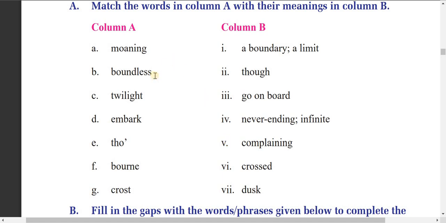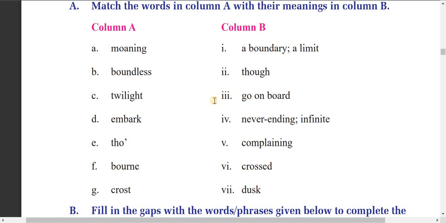Boundless. I have already told you boundless means never ending, having no boundary, infinite, you can say. Twilight. Twilight means here the dark time, the time after sunset. Embark.